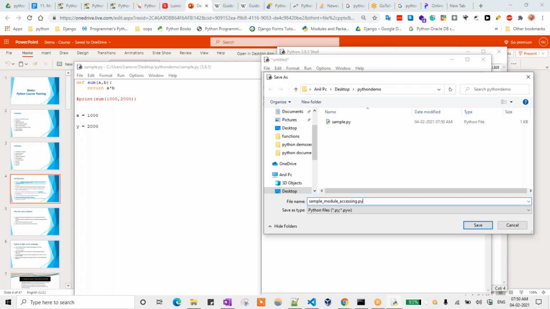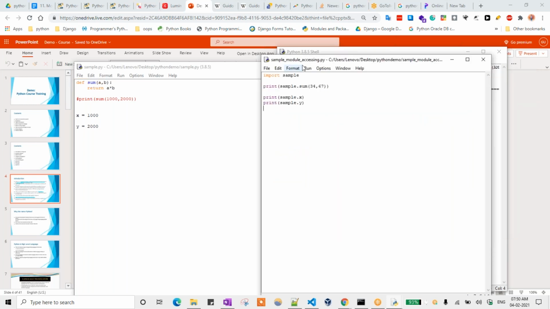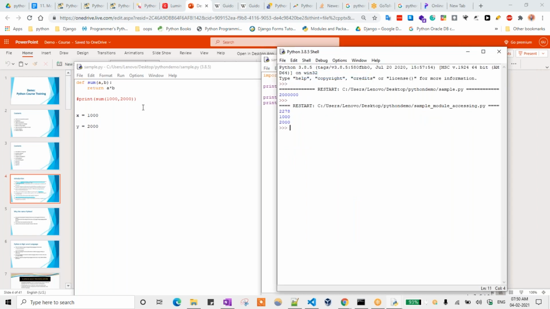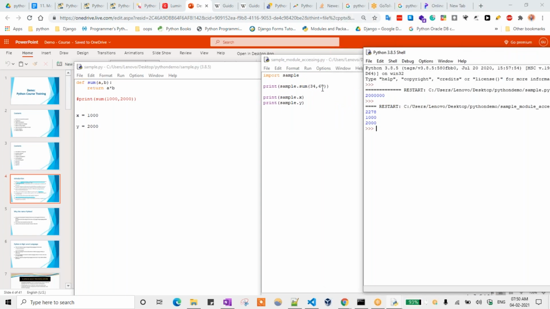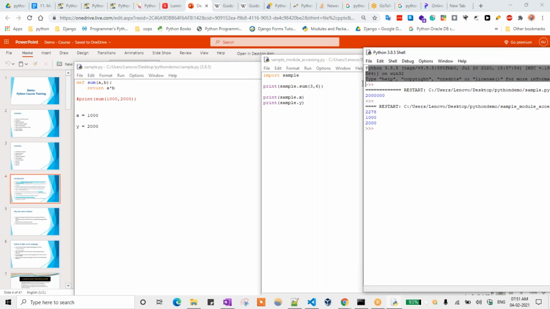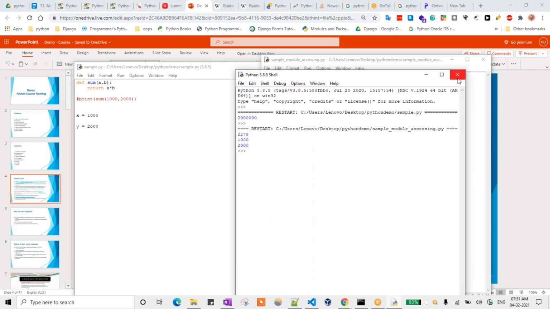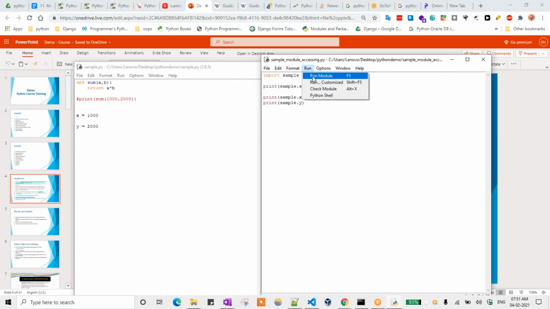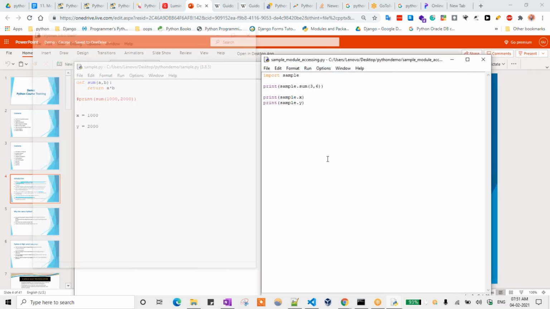Okay, dot py. You can keep it. Now if I go to the run button and click on run module, you can see that. Here we are accessing the variable 34 into 67, or else I can keep it for your purpose, 3 into 6, I am keeping. For your better understanding. Any value you can take, not a problem. Just go to run, click on run module.